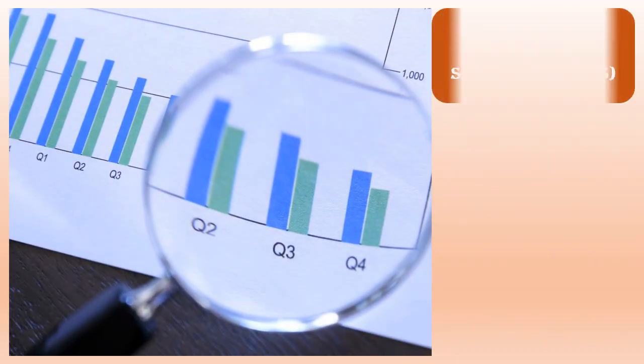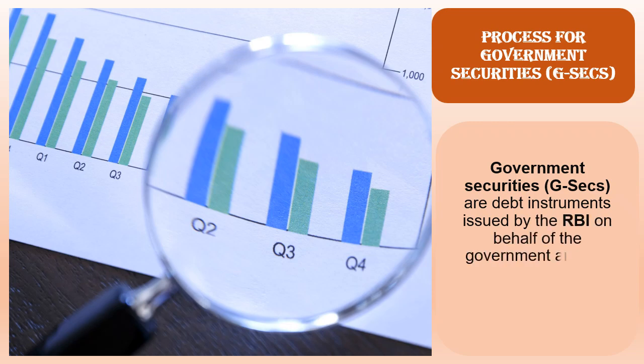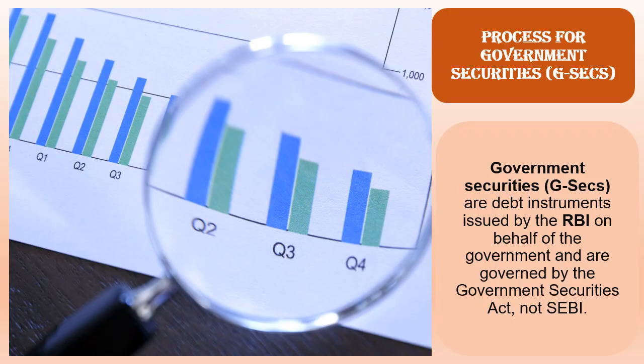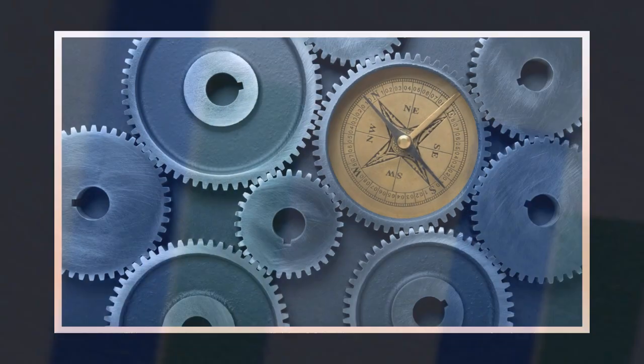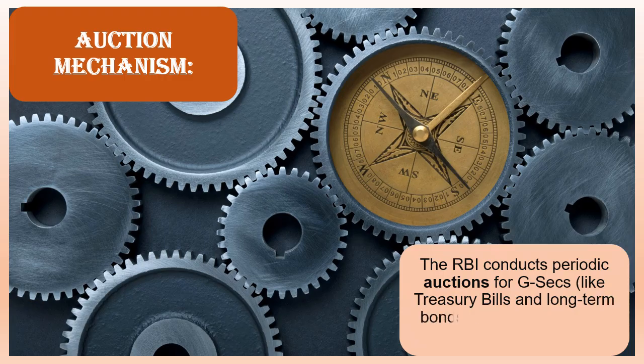Process for Government Securities, GSECs. Government securities, GSECs, are debt instruments issued by the RBI on behalf of the government and are governed by the Government Securities Act, not SEBI. Auction mechanism. The RBI conducts periodic auctions for GSECs, like treasury bills and long-term bonds, according to a pre-announced calendar.